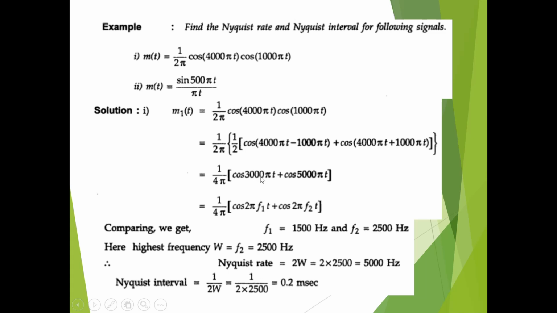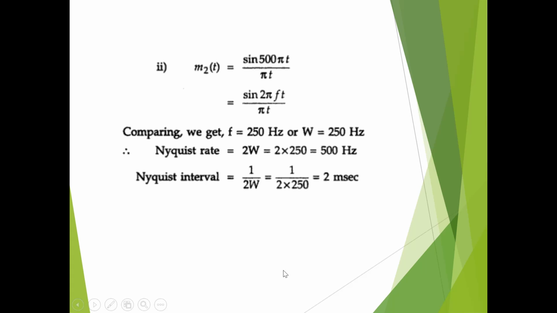So f1 is equal to 3000 pi, then f2 is equal to 5000 pi. So you can find what f1 is, that is 1500, and f2 is 2500. We have to consider the maximum modulating frequency, 2500. The Nyquist rate is equal to 2w, so 2 into 2500 is equal to 5000 hertz, that is our Nyquist rate. Similarly 1 by 5000 is 0.2 millisecond, that is our Nyquist interval also.